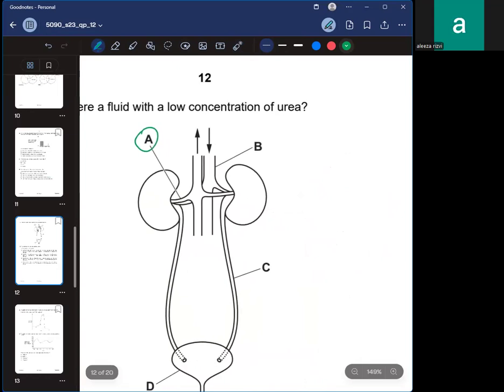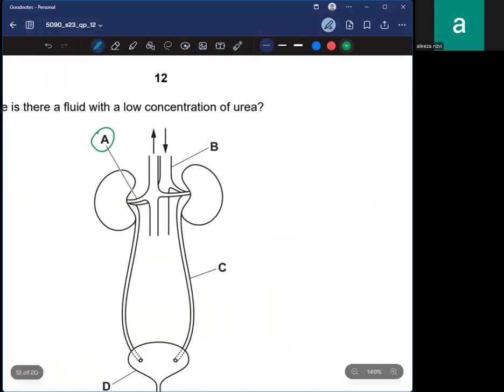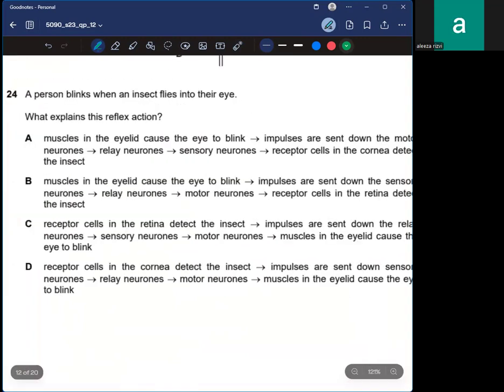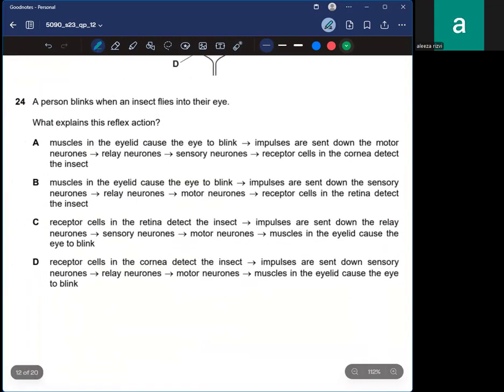Question number 24. A person blinks when an insect flies into their eye. What explains this reflex action?